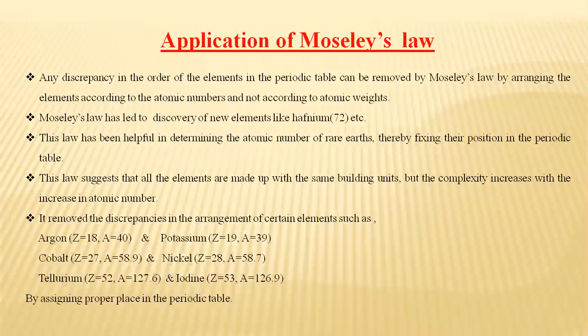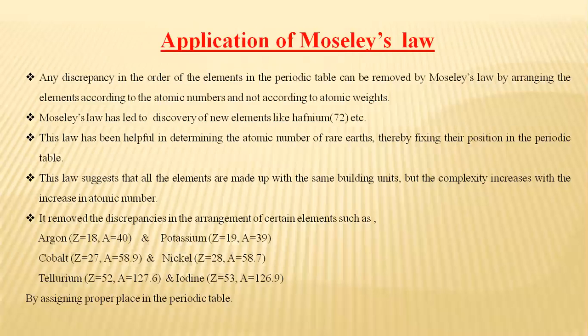So they have corrected the order by atomic number. Then it also helps in the determination of atomic numbers of rare earths and fixing their positions in the periodic table. And most important is that, like Bohr's model, it also suggests that all the elements are made up of the same building units, but the complexity increases with increase in the atomic number. We have the example of tellurium also and iodine also.